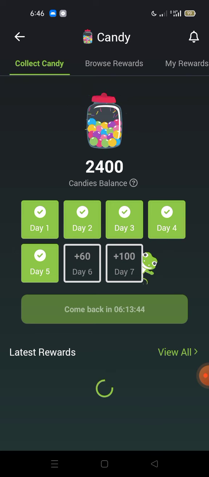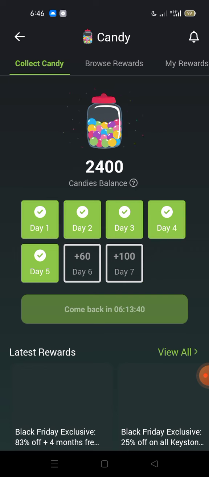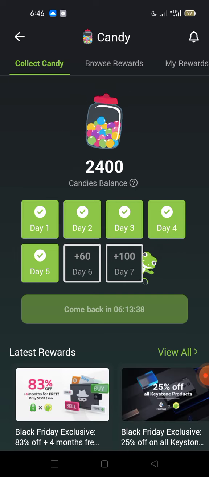So this is it. Well, I've claimed my CoinGecko on this particular phone, right? So you see that every day you have to come here, you claim day one, claim day two. Now this is day 6. I have to come back in around 6 hours or so. Then if I click on the day 6, I will have extra 60 candies. Then tomorrow when I come back again, I can collect 100 candies. Then it reverses back to day 1, and day 1 is 10 candies, day 2 is 20 candies.